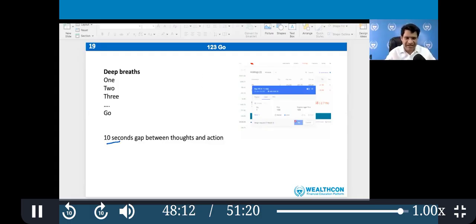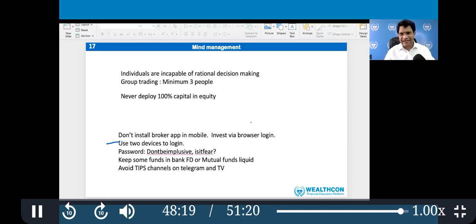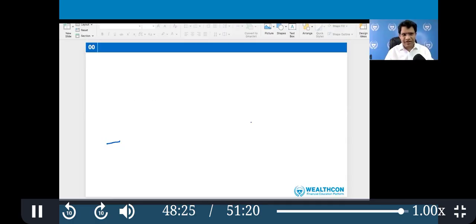So these 3 tricks, 1, 2, 3 go, the Atta mind exercise, and these are mind hacks, not philosophy. I'm not giving any gyan. It is about how to do. How to do is more practical than giving so much gyan about mind management. You already know it. So just use these 3 things.